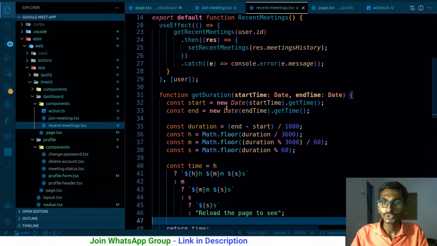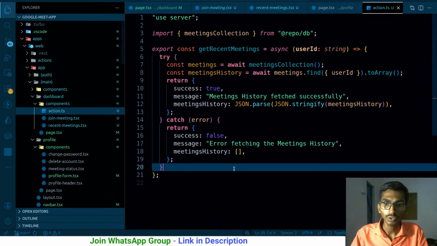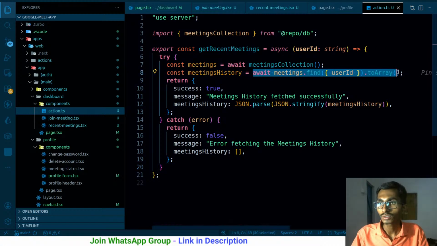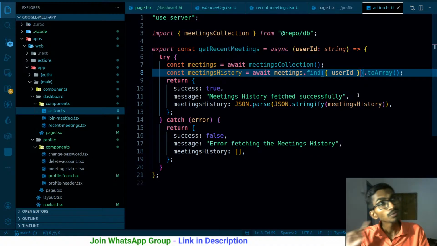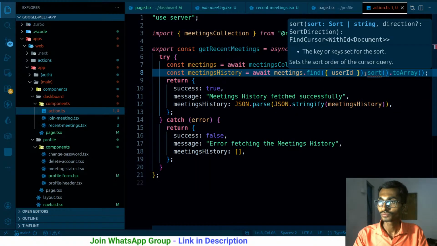So first of all, let's do one thing. Whenever we are getting the meetings inside actions.ts, not inside this one, probably inside this one only, whenever I'm finding the meetings in the array format, I have to do one more thing: I want to sort it. Is there any way to sort this? Dot sort. And how do I want to sort this?